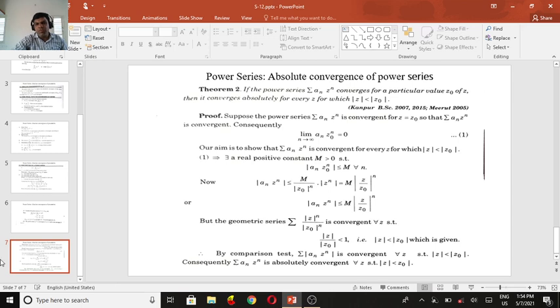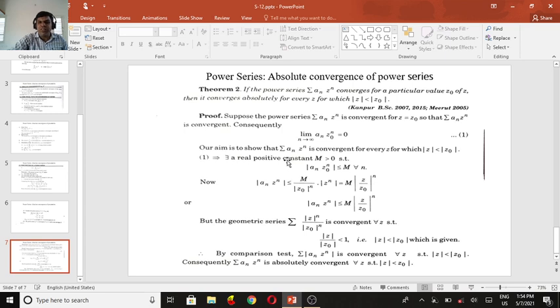Suppose the power series of the form summation a_n z^n is convergent for z equal to z_0, so that this power series summation a_n z^n is convergent. Consequently, the convergence means the limit as n tends to infinity of a_n z^n equals 0. I call this equation 1. By using the statement, if the series converges, the limit as n tends to infinity of a_n z^n equals 0.